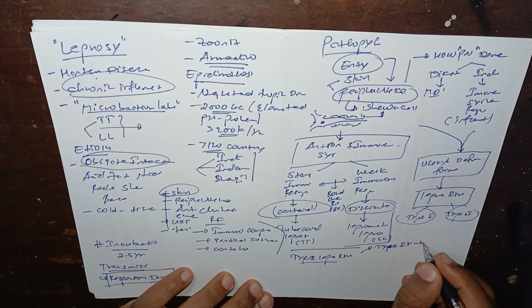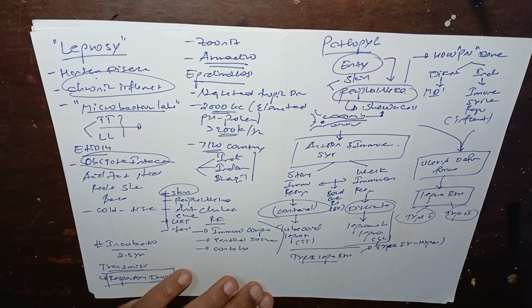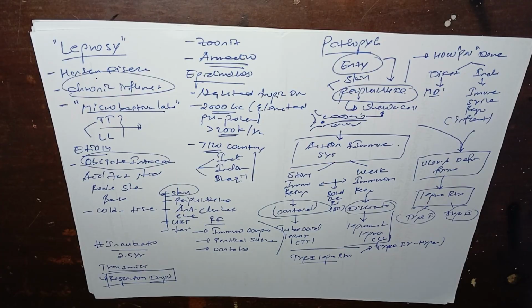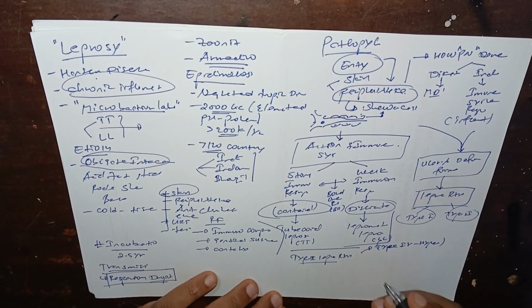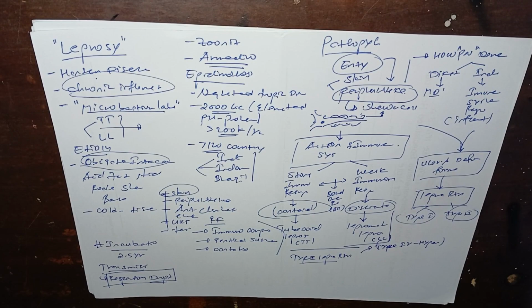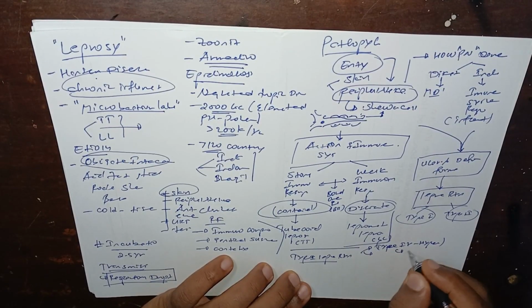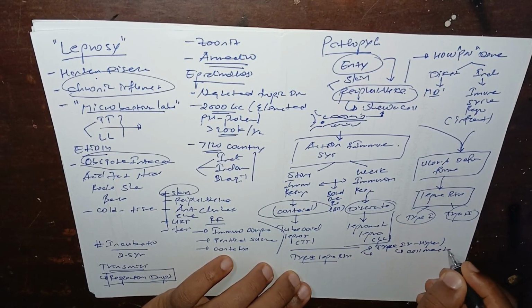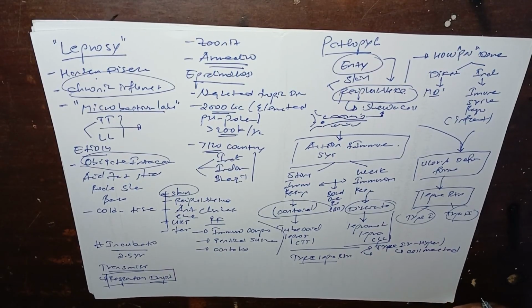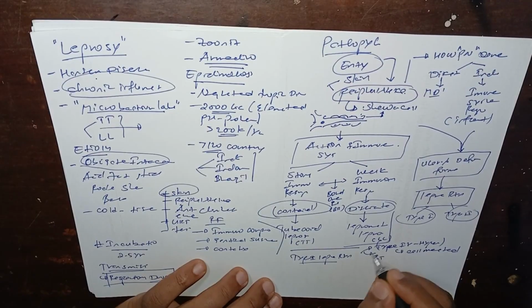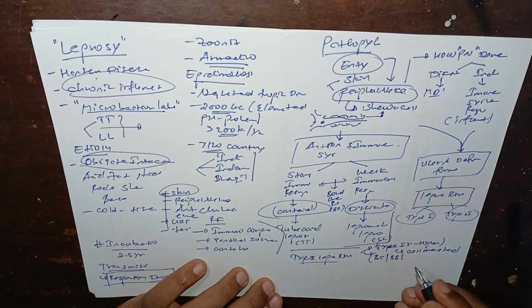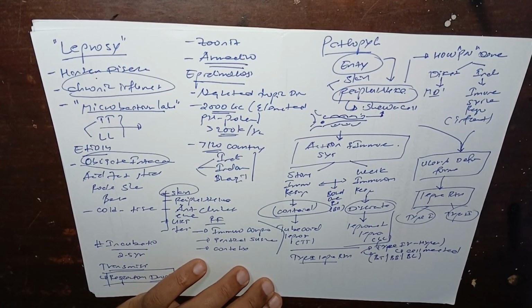It is a cell-mediated hypersensitivity, where immune cells attack our body systems. It is responsible for the borderline forms: borderline tuberculoid leprosy or borderline lepromatous leprosy are mostly caused by type 1 lepra reactions.